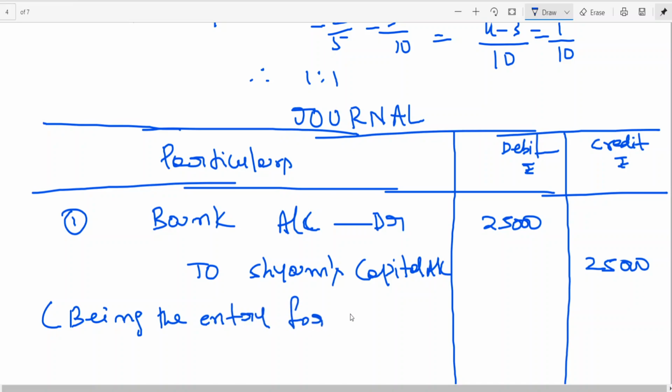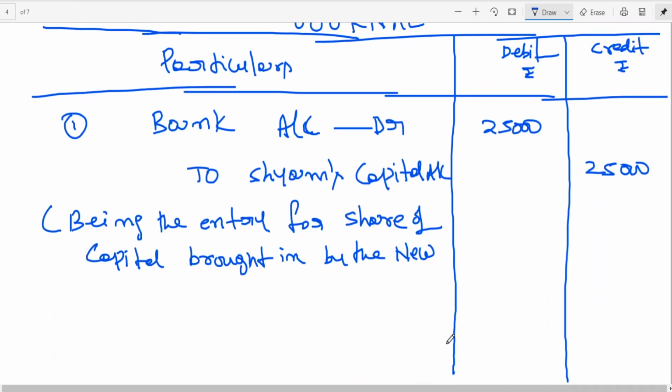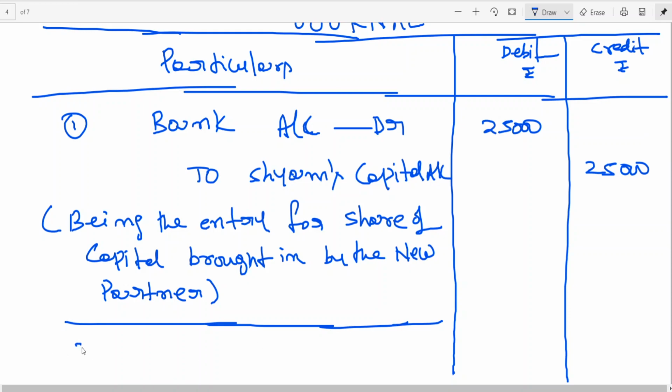Being the entry for capital, share of capital, brought in by the new partner. Okay. Second entry.